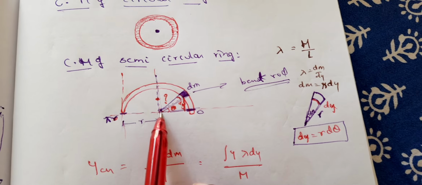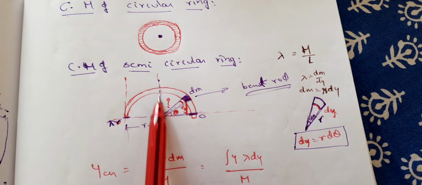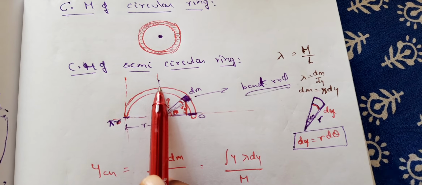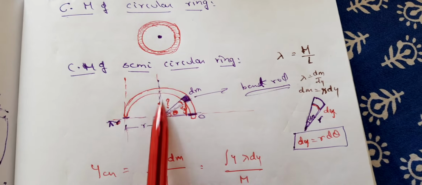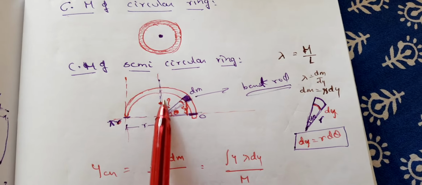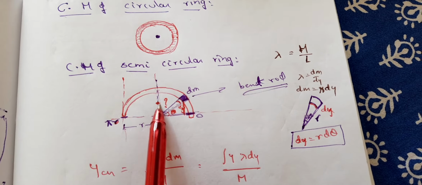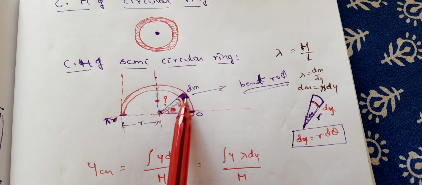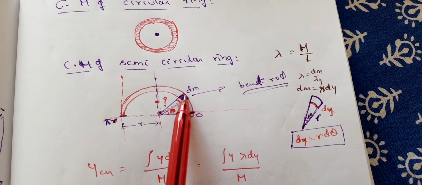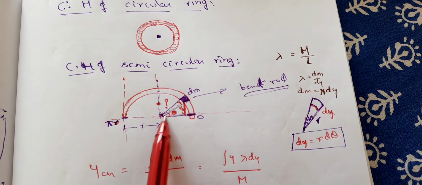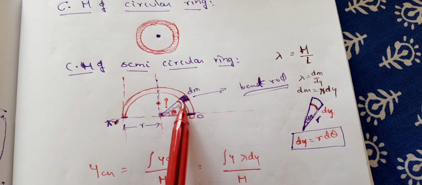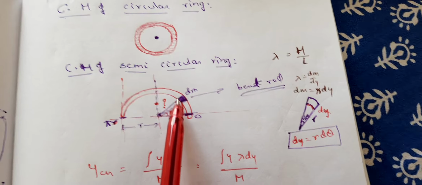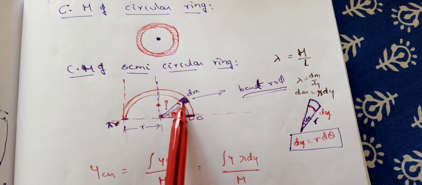But now the point is that we know the center of mass lies on the line passing through the center. So somewhere here the center of mass lies. As usual, let us imagine a mass dm at a distance of y1, one boundary, and the other is y2, and y2 minus y1 will be dy, because along y we are talking now.